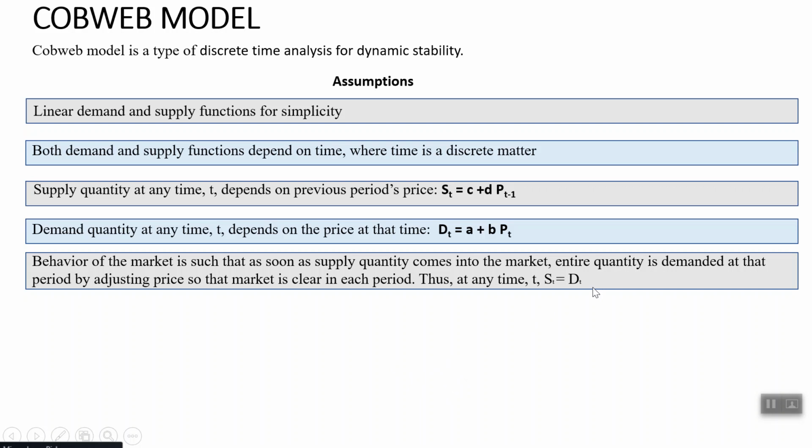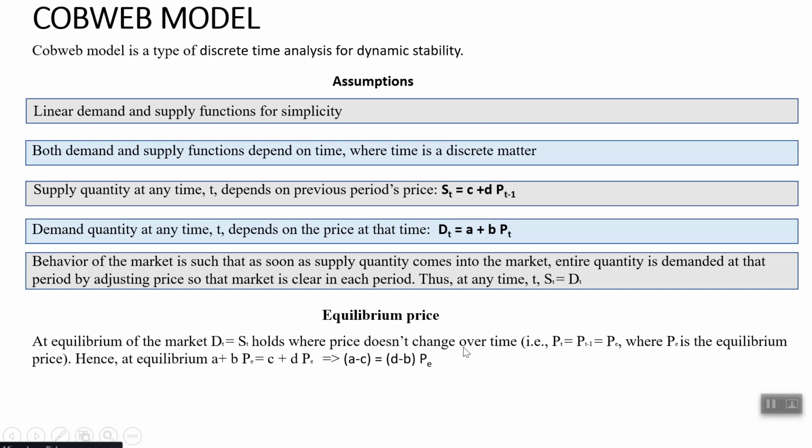So that is kind of your Walrasian equilibrium, we will see later on. At equilibrium price, your supply will be equal to demand. In order to find the equilibrium price, we will say the price at P_(t-1) as well as P_t is the same, which is nothing but your equilibrium price.